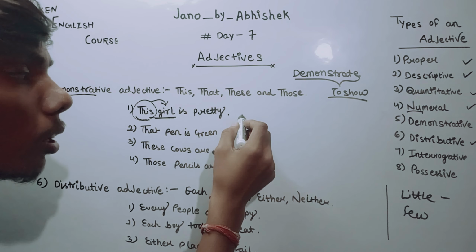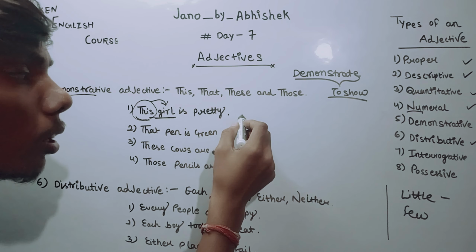That marker: I am pointing out, so the word we use to point out we call demonstrative adjective. That pen is green, not any other pen, I'm telling about that pen, that marker.